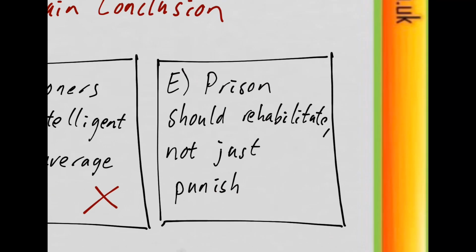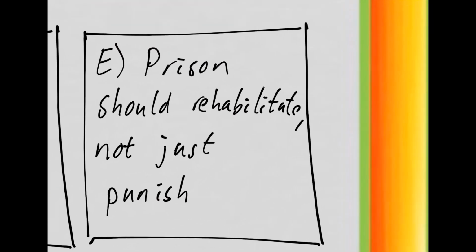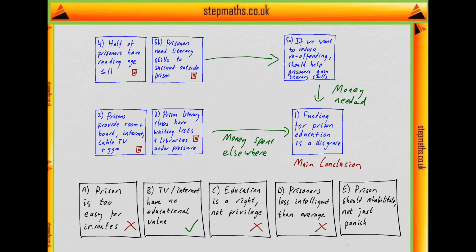And E says that prison should rehabilitate and not just punish. Well, this is something the writer seems to be using in this part. He says, if we want to reduce reoffending, we should help prisoners gain literacy skills to succeed outside prison. So that's what rehabilitation is. But that means the writer's explicitly relying on the assumption in this if statement. And that means this isn't an underlying assumption. So that's also not the answer. So we see that the answer is B.